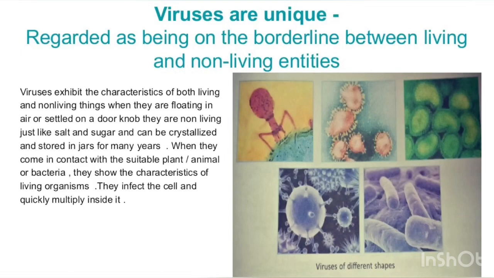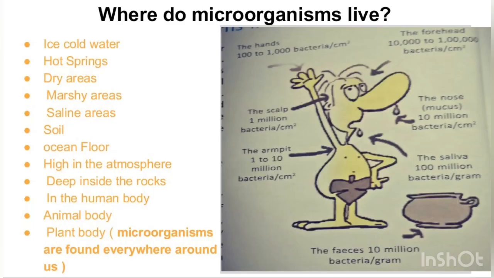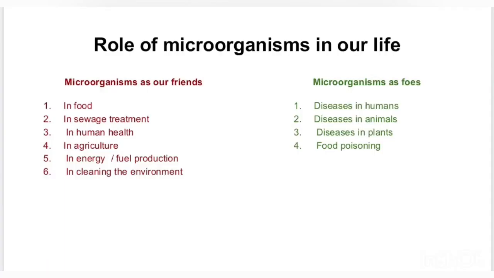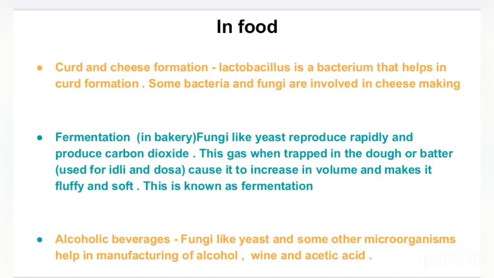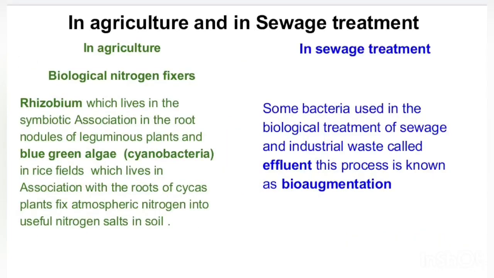That means what is their role as our friends in our life. We discussed that as friends they are used in food, in sewage treatment, in human health, in agriculture, in energy and fuel production, and in cleaning the environment. In the part 1 video we have already covered how they are used in food, like in preparing cheese and curd. They are used in bakeries for the fermentation process, and also in preparing alcoholic beverages as well as acetic acid. Today we will start with how they can be used in agriculture.